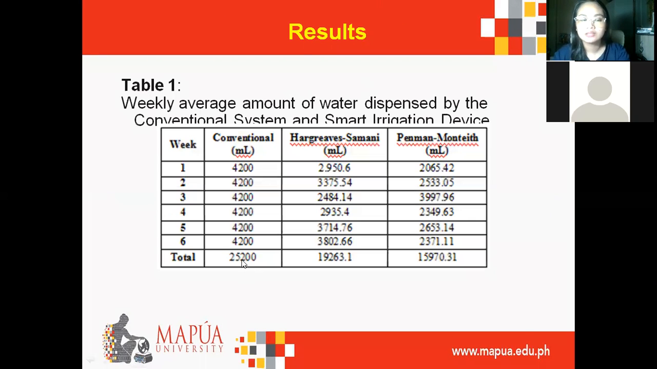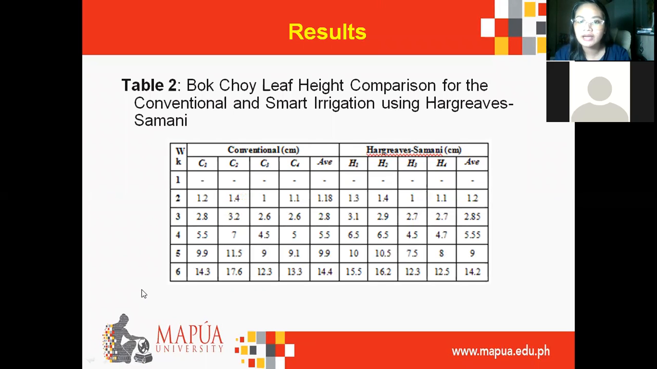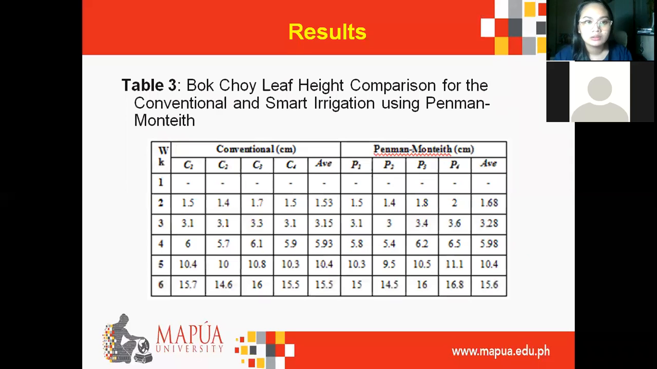Results. Table 1 shows the weekly average amount of water dispensed with a conventional system and the smart irrigation device. It is shown here that the total amount of water dispensed by the smart irrigation system is lesser compared to the amount of water dispensed using the conventional method. Table 2, bok choy leaf height comparison for the conventional and smart irrigation using Hargreaves-Samani. Table 3 shows the weekly recorded tallest leaf height of every bok choy plant observed when comparing the conventional method and the smart irrigation system using the Penman-Monteith equation.